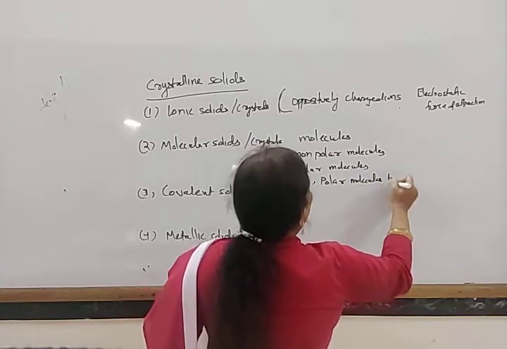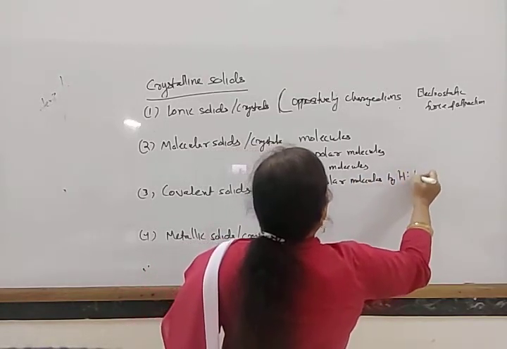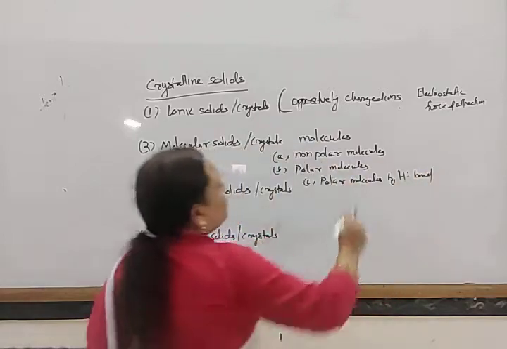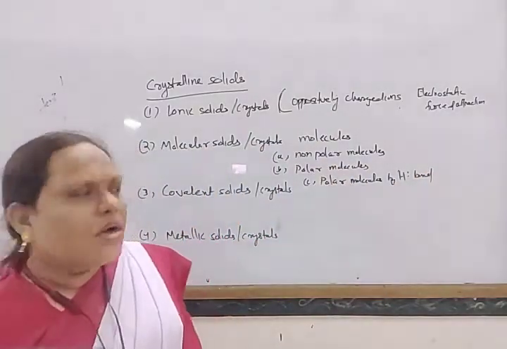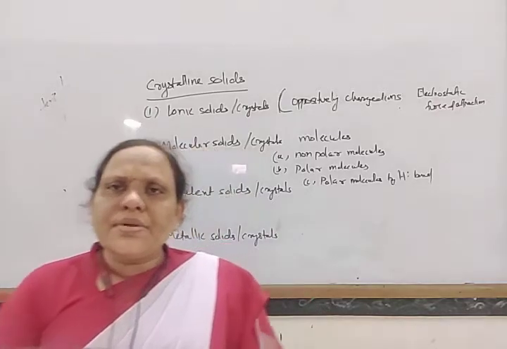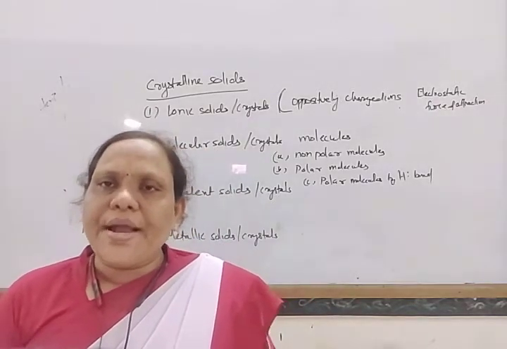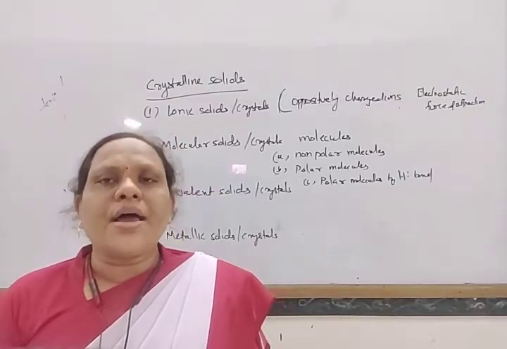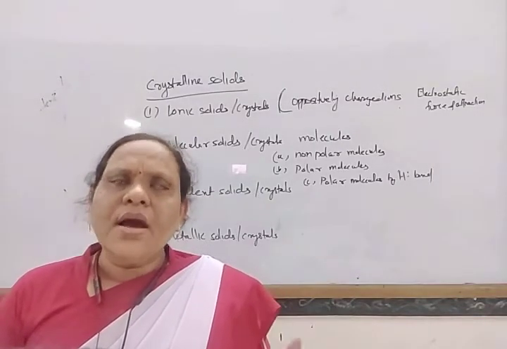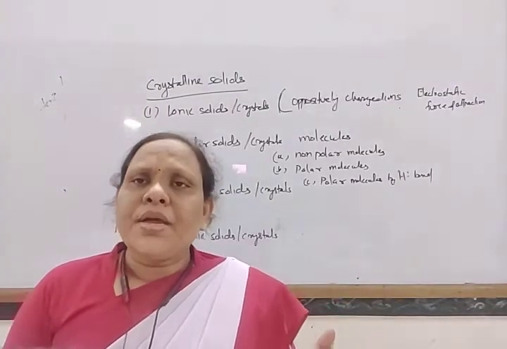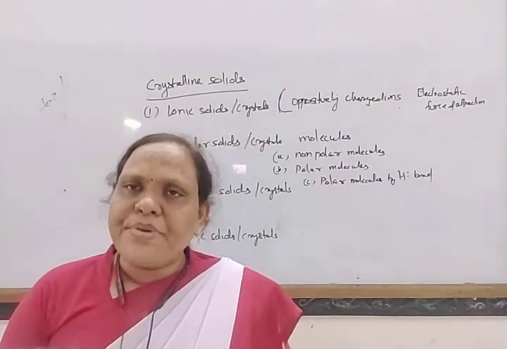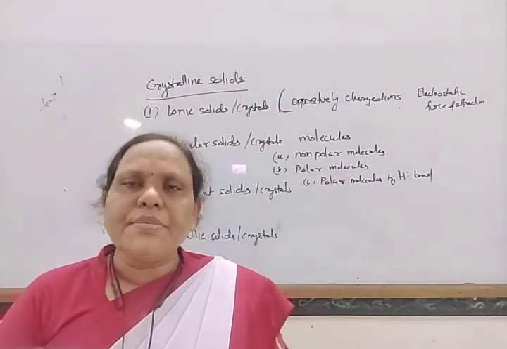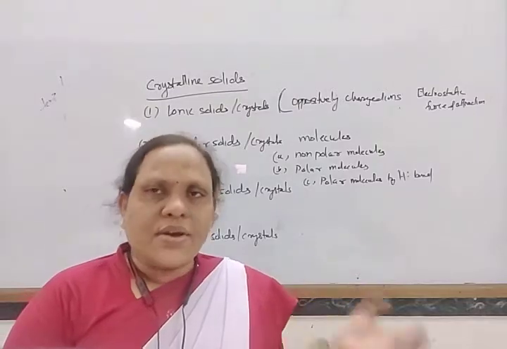For non-polar molecules like iodine, hydrogen or inert gases like neon, argon, xenon, when we apply low temperature and high pressure, these gases can be converted into solids.